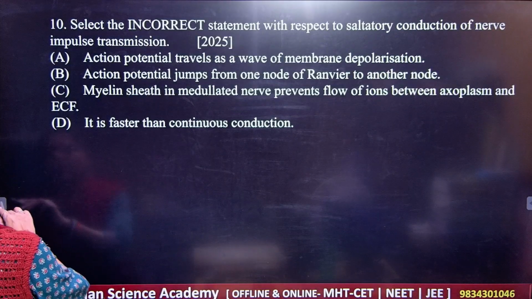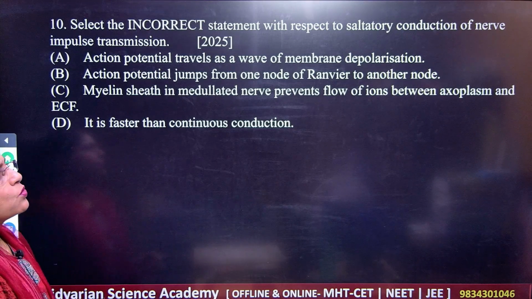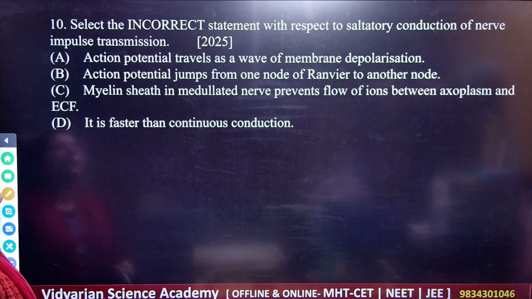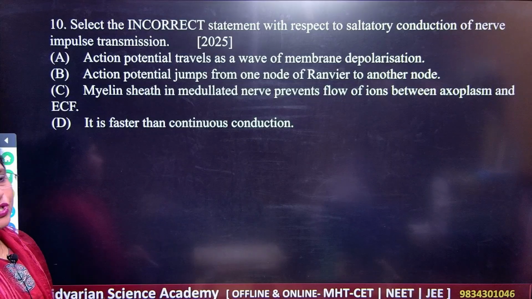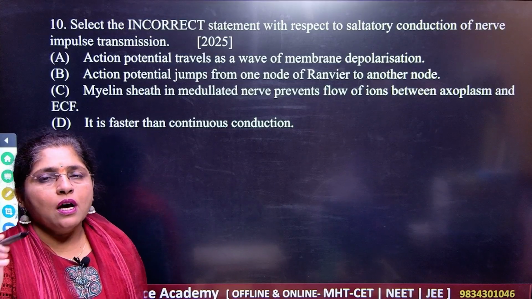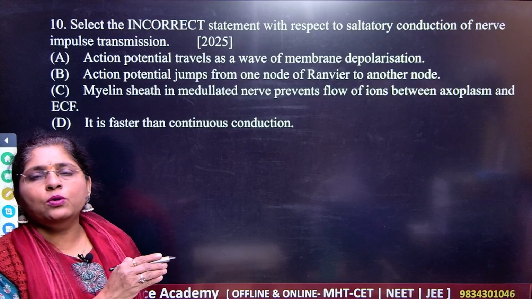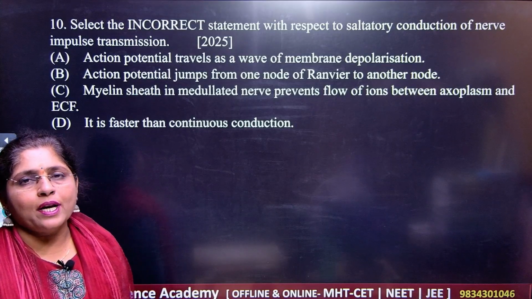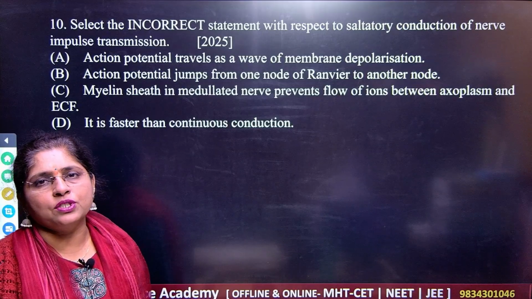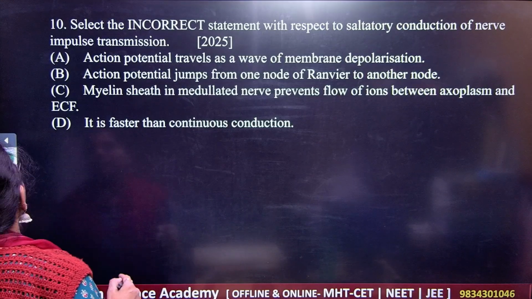Next question, question number 10. Select the incorrect statement with respect to the saltatory conduction of nerve fiber impulse transmission. So you know that saltatory conduction happens through the axon of the myelinated nerve fiber. Throughout the journey you have the very great help of the nodes of Ranvier, right? So what are the options given here?